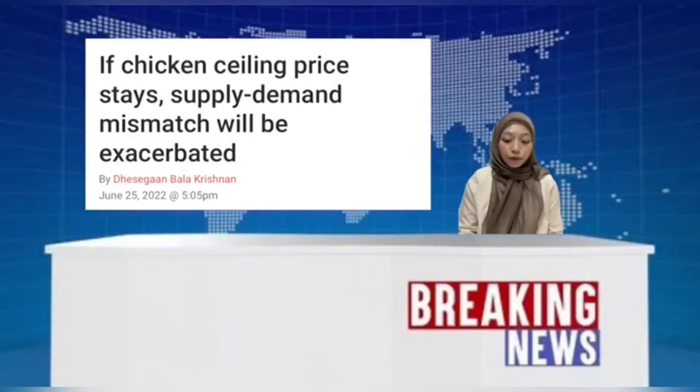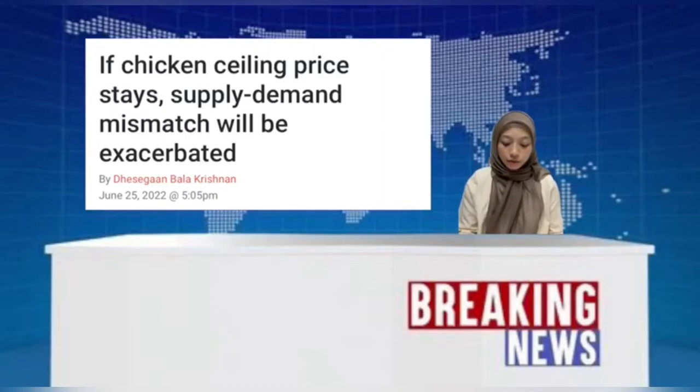Our first topic we will talk about is that if the chicken selling price stays, a supply-demand mismatch will be exacerbated. The article said that maintaining a chicken price cap will make the conflicts between supply and demand in the poultry market worse since it will deter poultry breeders from increasing their output. This took place as a result of increased demand for chicken, which was not met by an adequate supply, leading to a shortage. The government announced that they had reached a decision and reintroduced a new cap price to be established for the chicken last month.